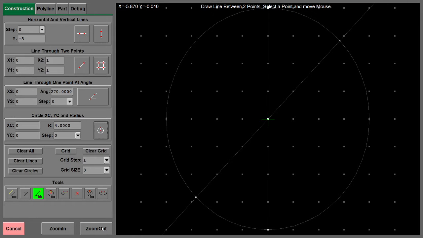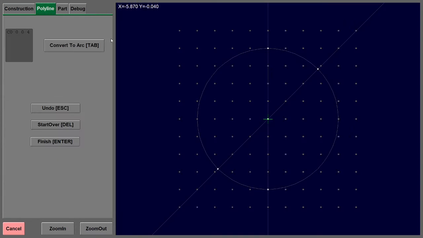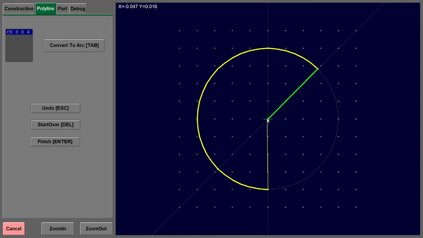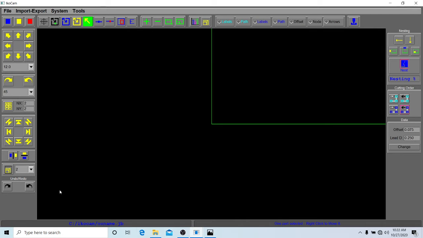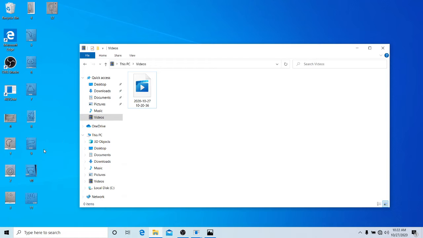Insert, zoom out a little bit, go to polyline, click here to here to here, and then right click here, and then press enter. This part is done. Okay, I can show the other part.